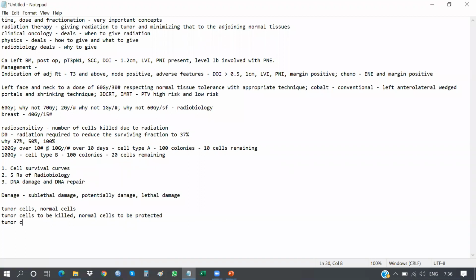Tumor cell killing will lead to tumor control, and normal cell killing will lead to side effects. So we want to increase tumor cell killing and decrease normal cell killing.